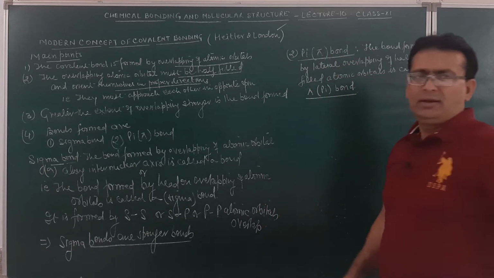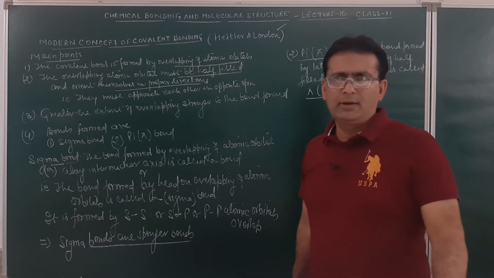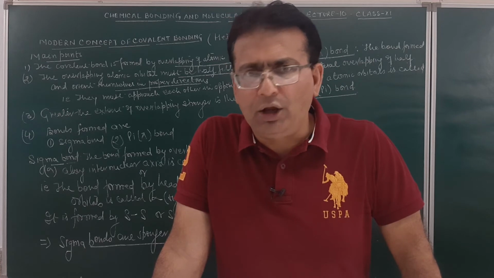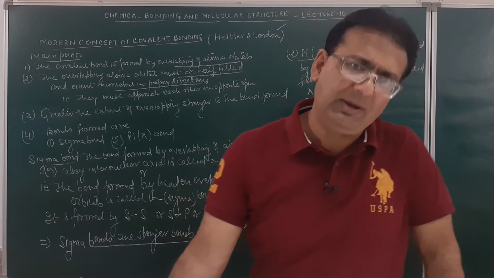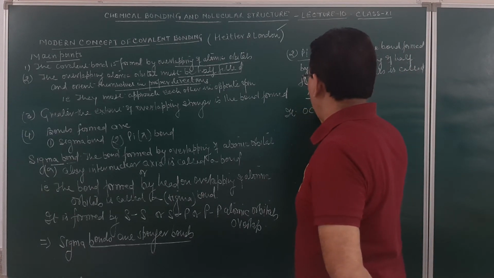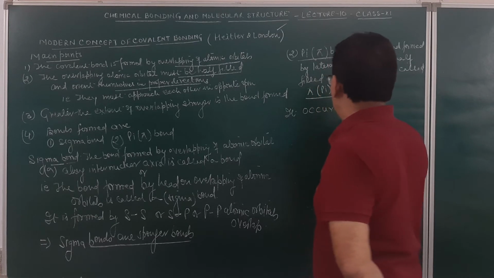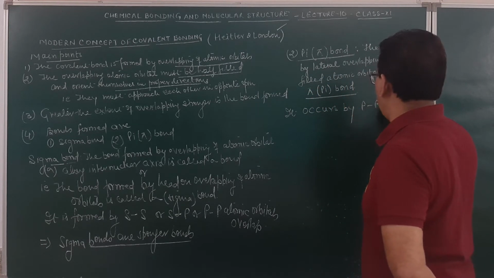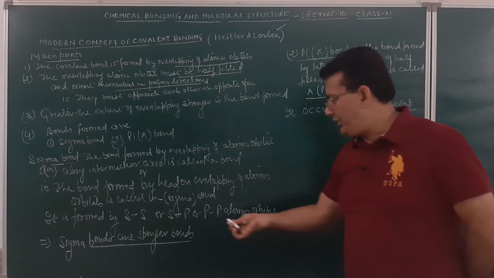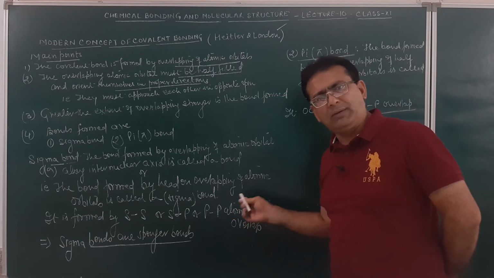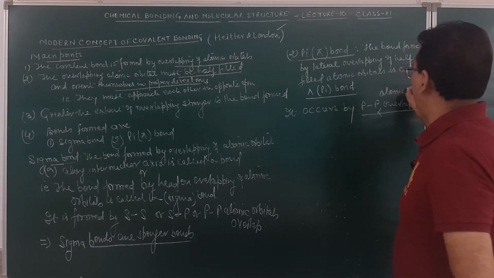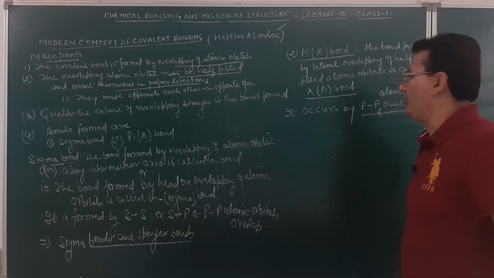Am I clear? One more thing, the pi bond formation takes place due to the lateral overlap of p atomic orbitals. So, it occurs by pp overlapping, p and p atomic orbital overlap. What does it mean? We will discuss later on. Just see, p and p atomic orbital overlap can result in the formation of a sigma bond. Here p and p atomic orbital overlap may also result in the formation of a pi bond.